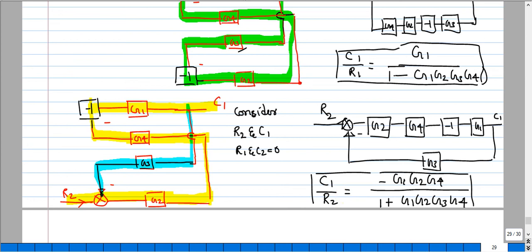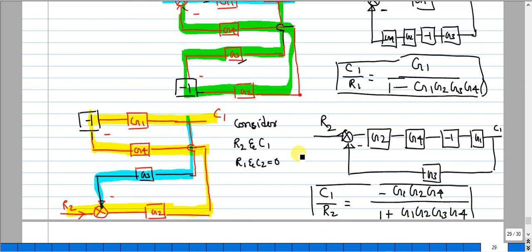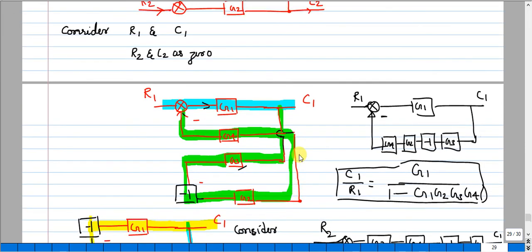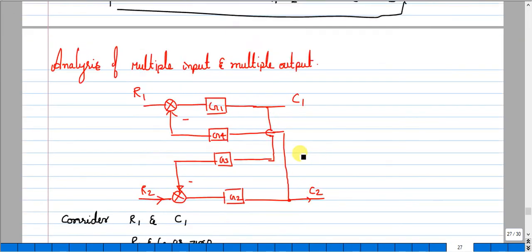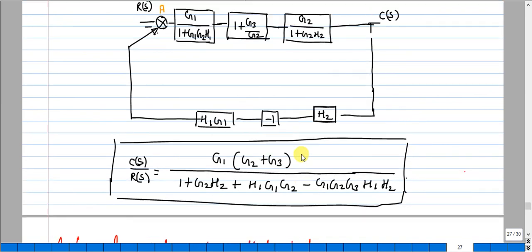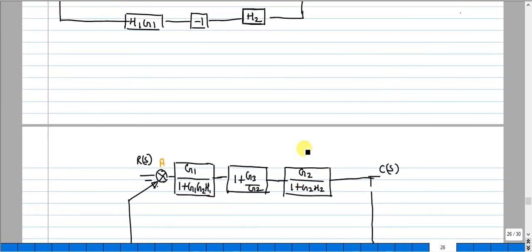The same procedure will repeat for C2 R2, C2 R1. So the two reduction I will leave it for you. Please do it as an homework. In case of any doubt, you can ask me now.